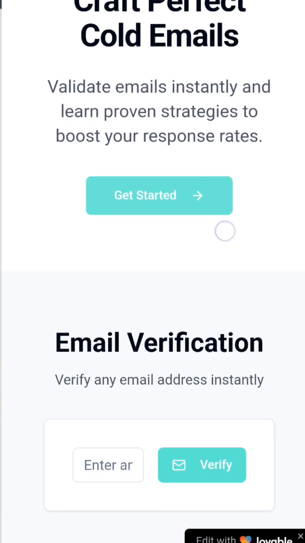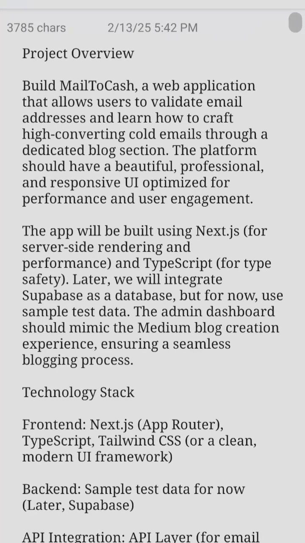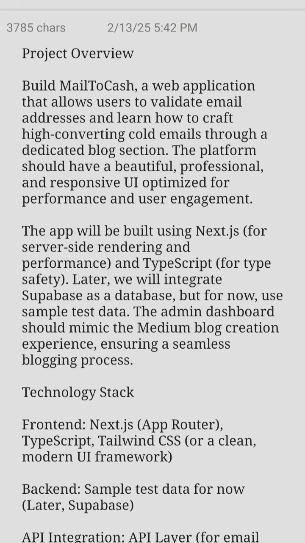All right, so before we go deep into this tutorial, I need to show you the kind of idea we want to go into in this particular episode. The idea is based on email validation, or email verification. For example, if you're into cold email marketing, you get emails online and then you want to send them a particular sales message or sales copy based on a particular product.